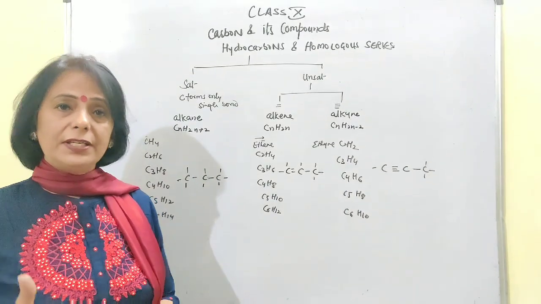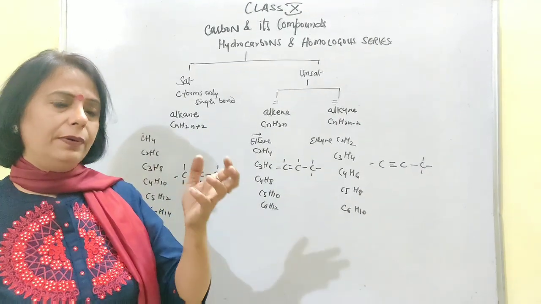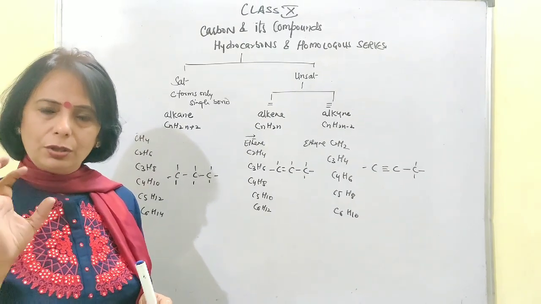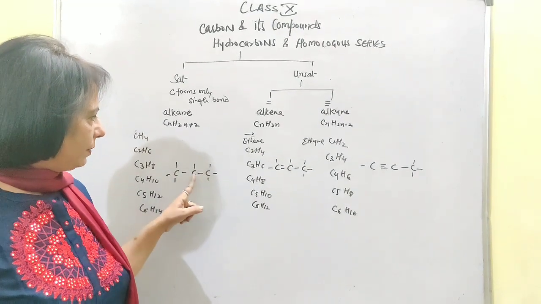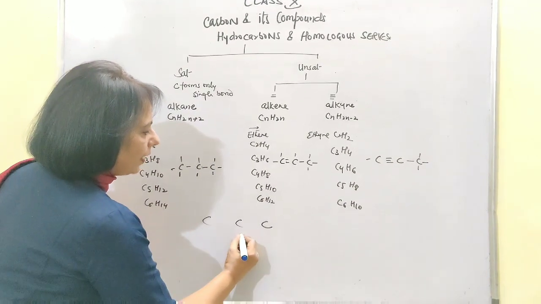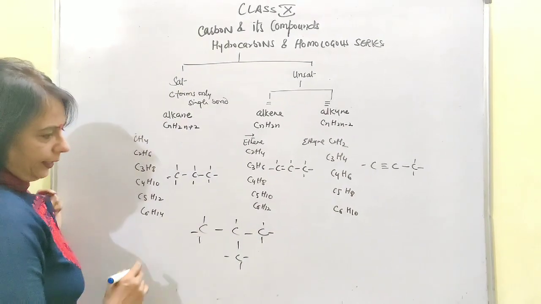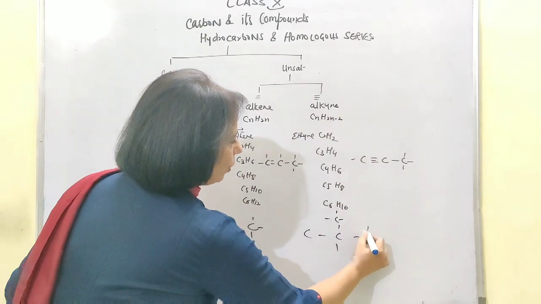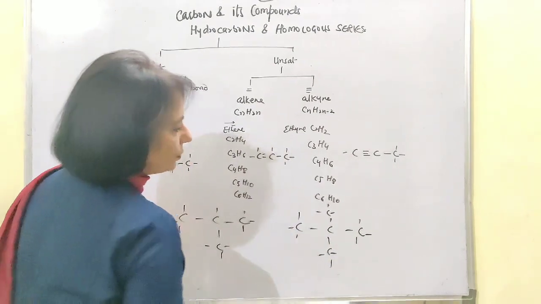Then after this I gave you the description regarding the catenation process, how carbon and carbon form branched structures, cyclic or closed ring structures, or a linear one. Linear where one carbon atom is at maximum surrounded by two carbon atoms, or one carbon atom may get surrounded by three, or by four carbon atoms, because it is a property of the carbon atoms, the catenation property, under which these compounds are formed.